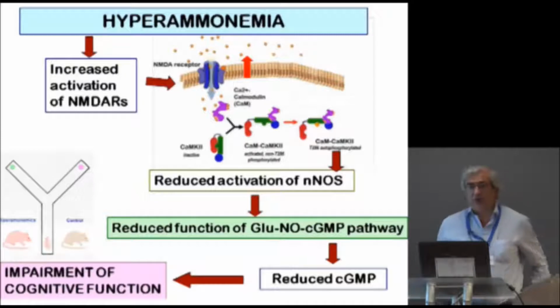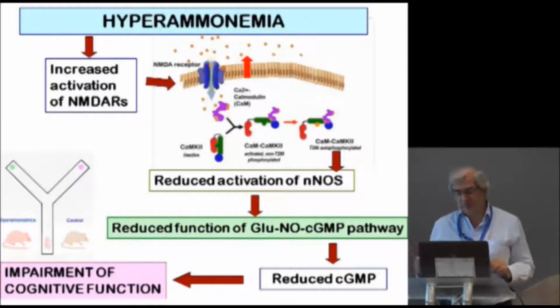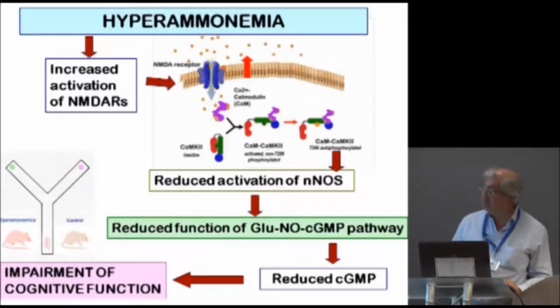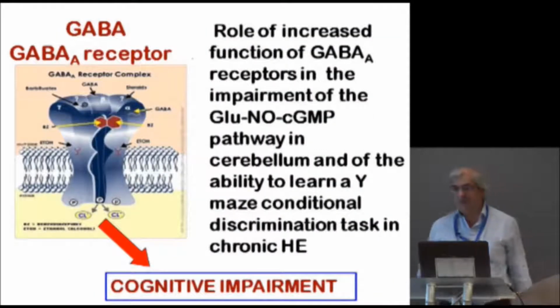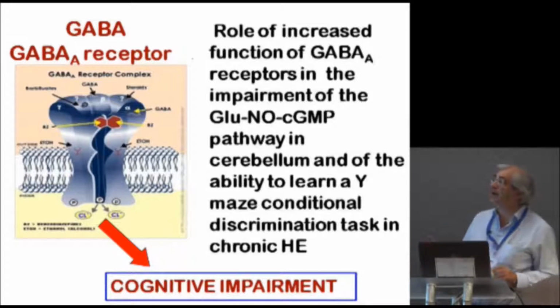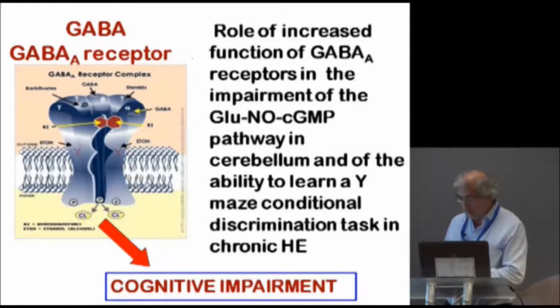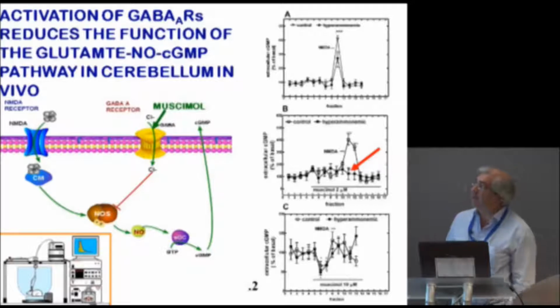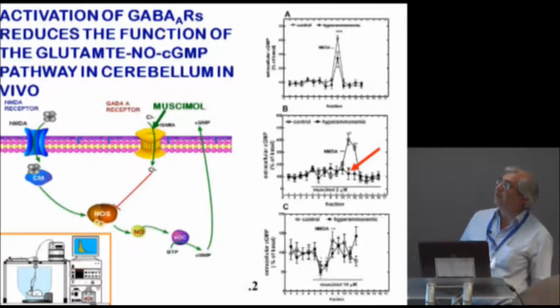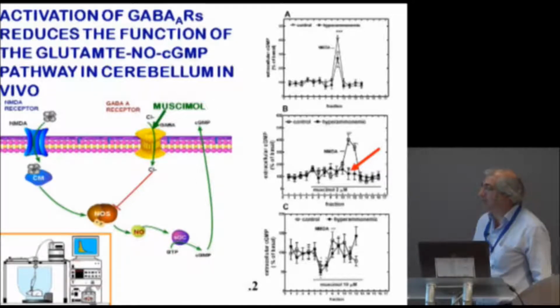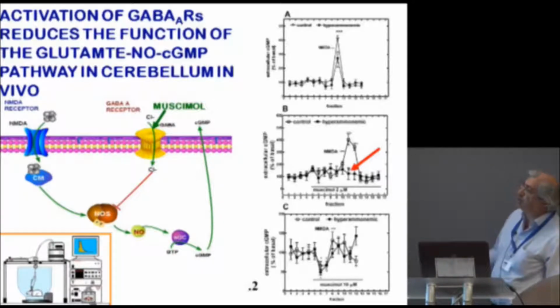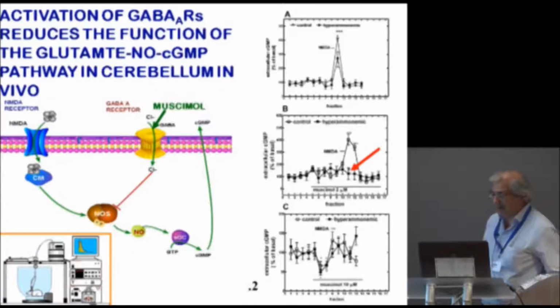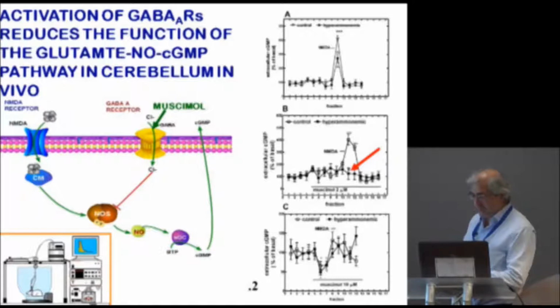This glutamate nitric oxide cyclic GMP pathway is modulated by many different neurotransmitter systems and conditions, and one of the neurotransmitter systems which modulate this pathway is the GABA-A receptor. It is known by studies of Raffaele Fedele in Italy that activation of GABA-A receptor impairs the function of this pathway. For example, in our conditions, addition of muscimol, which activates GABA-A receptors, impairs the function of the pathway and reduces the formation of cyclic GMP.